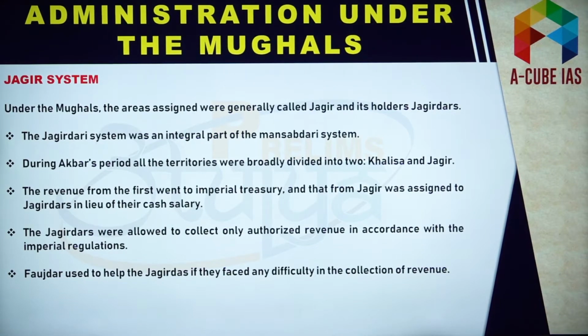So you need to remember that lands were of two types, Khalisa and Jagir. Money from Khalisa would go directly to the imperial treasury, and money from Jagir would be taken by Jagirdars, and they would use that money for maintaining the army, for exercising their duties and for their own personal expenditure.